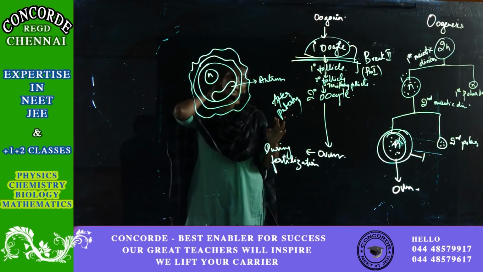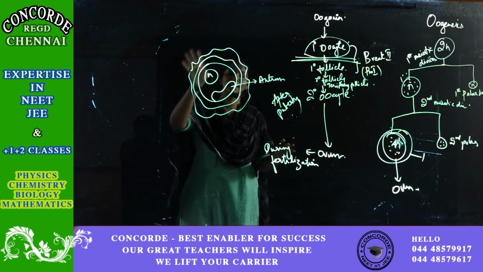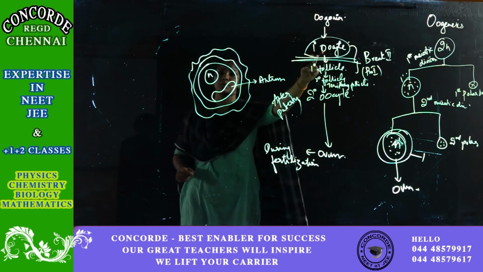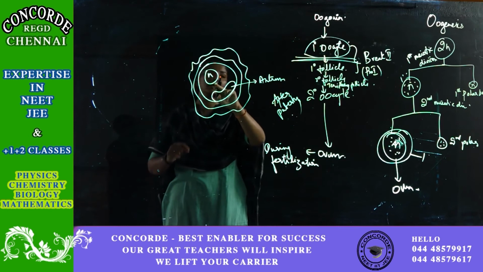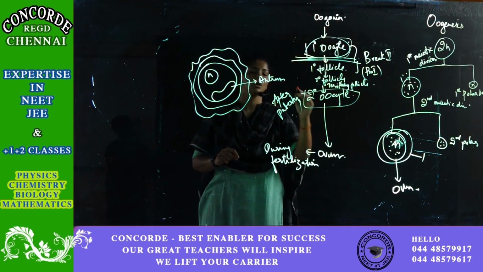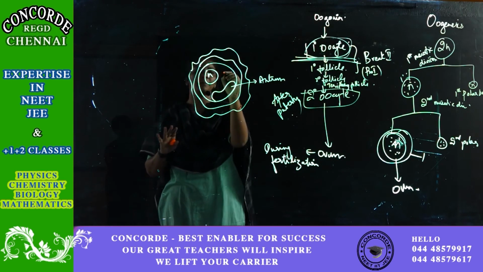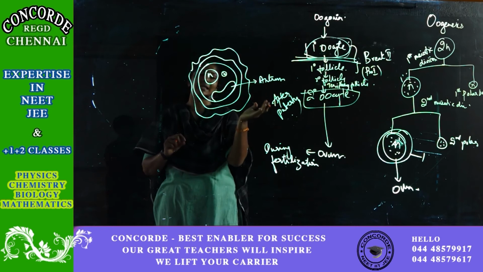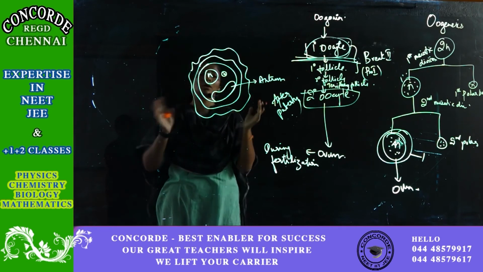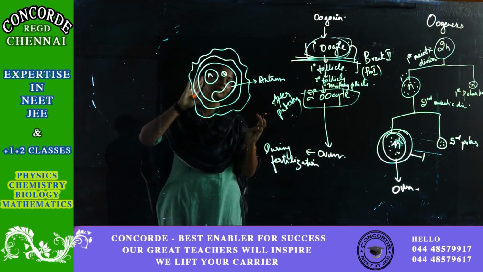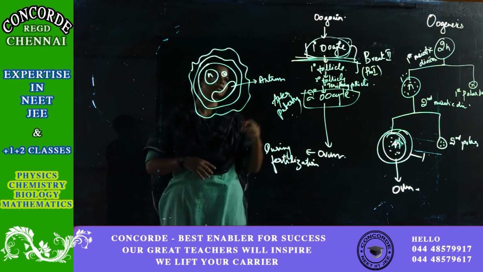If you can see here, only the layers are growing, but there is no division of nucleus inside. It is still the primary oocyte. It will divide only during the primary oocyte to secondary oocyte stage. Only then will the primary be divided into secondary oocyte. So until then, it is still the primary oocyte inside.